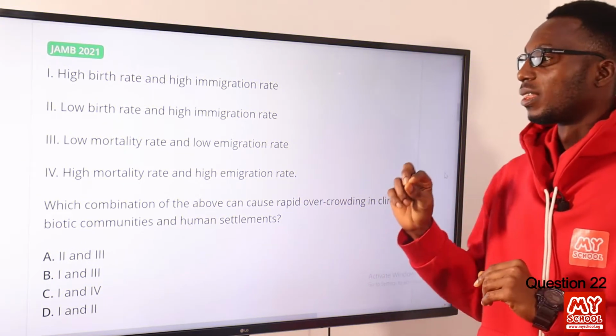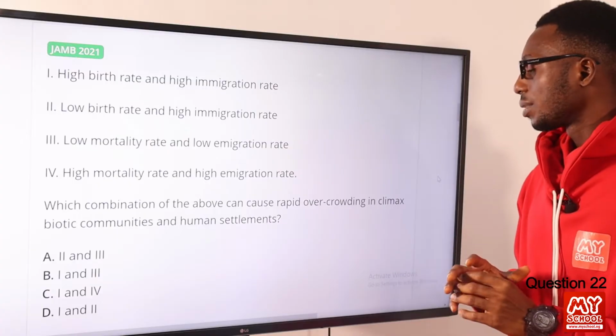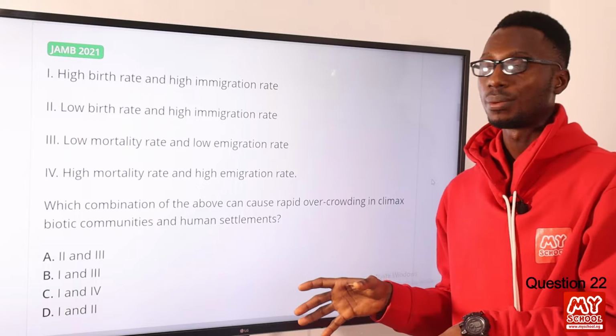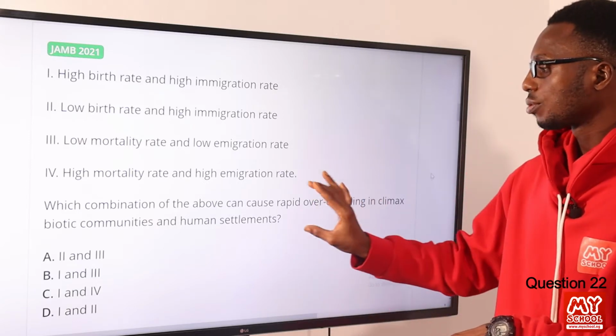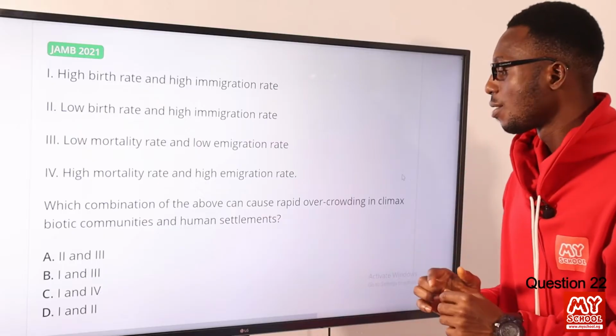22. Which combination of the above can cause rapid overcrowding in climax biotic communities and human settlements? All right, so the key word here should be rapid overcrowding. That is very fast overcrowding.